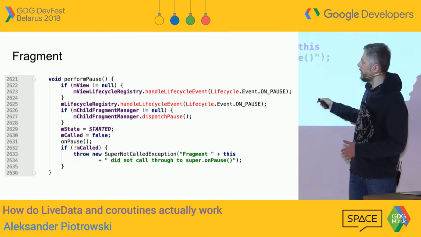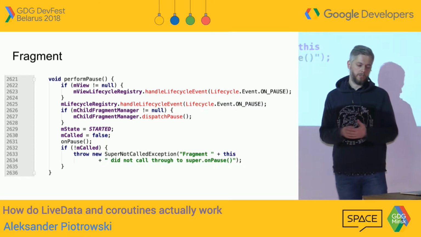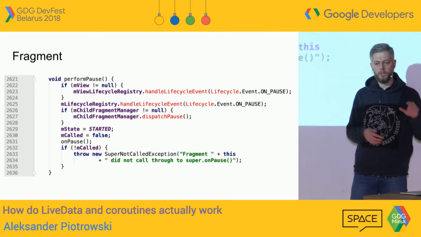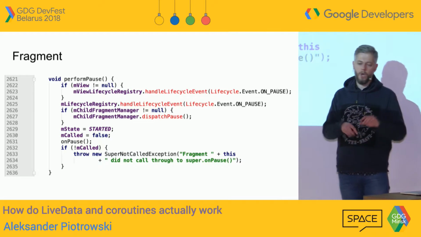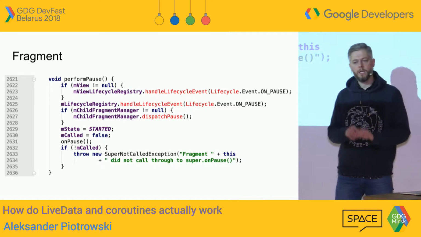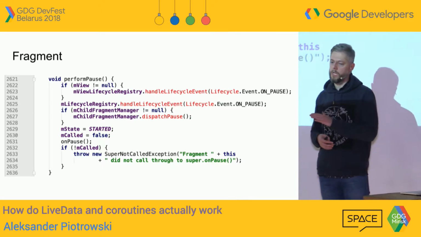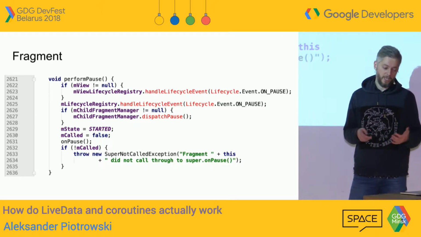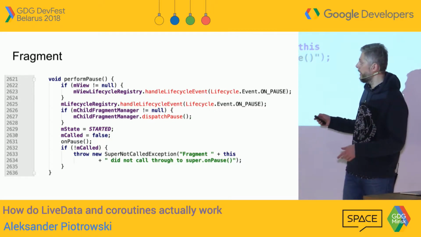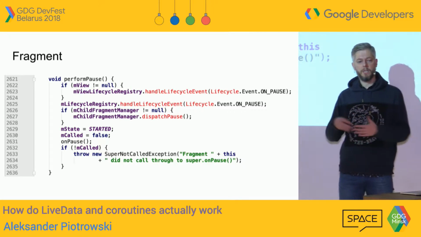What's also interesting here, at the top, we have a lifecycle registry being called, with a method called handle lifecycle event. So this is the place, in this case it's the perform pause method, there's also perform start, perform resume. This is the place where Google added one extra line of code to propagate changes of the lifecycle. And like I said, only Google could do that because it's part of the Android framework. Actually, there are two lines. The first one is for the view. Like I said, there's view lifecycle and fragment lifecycle. Anyway, this is the place where lifecycle changes are happening.